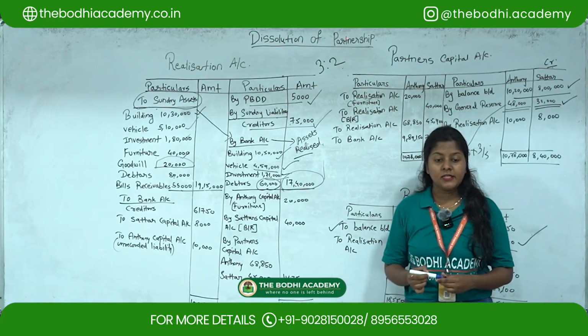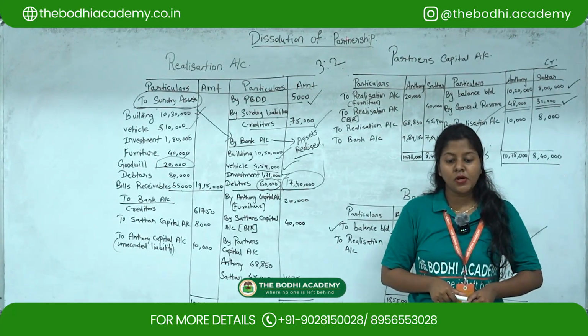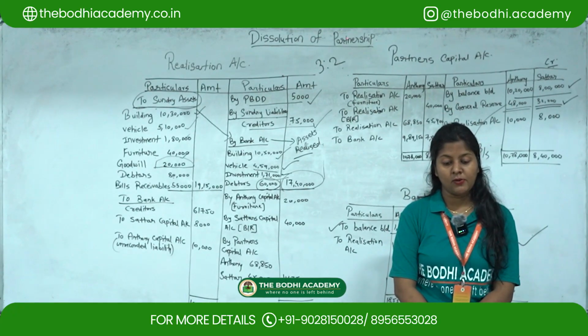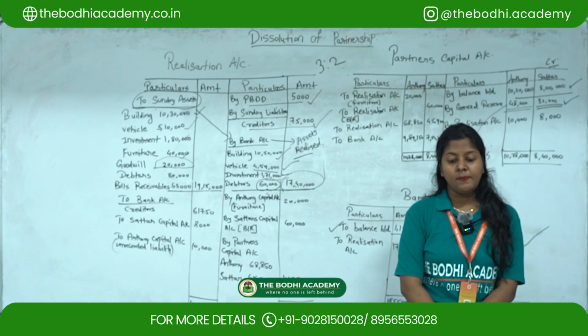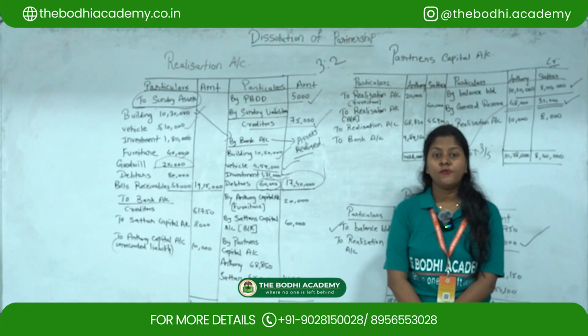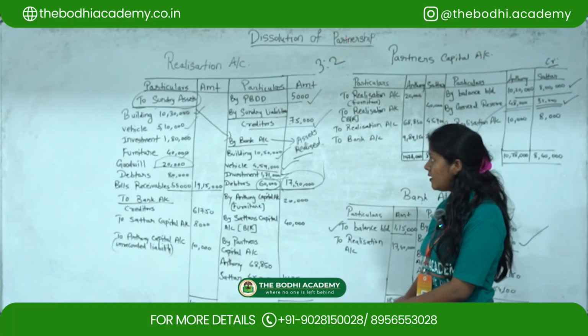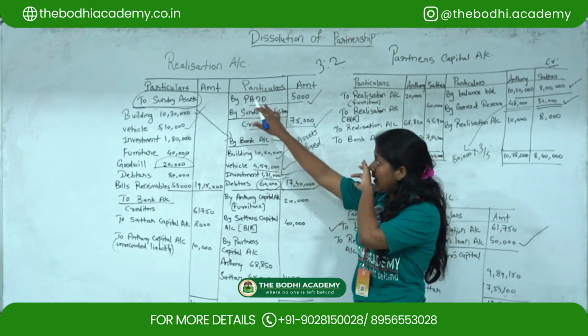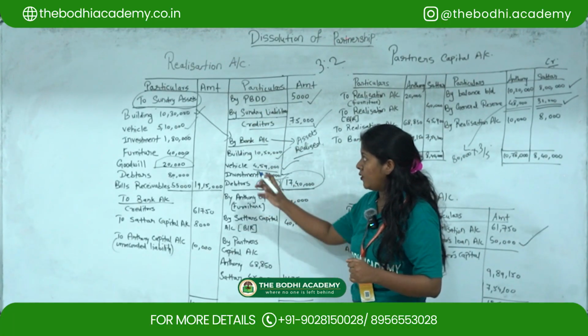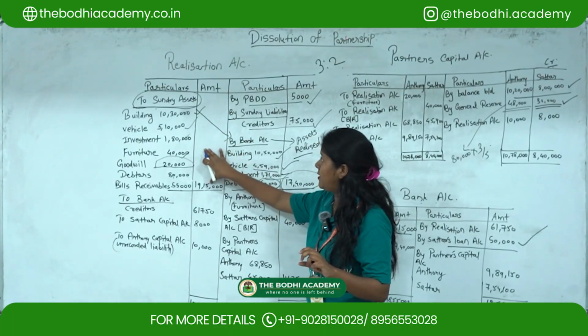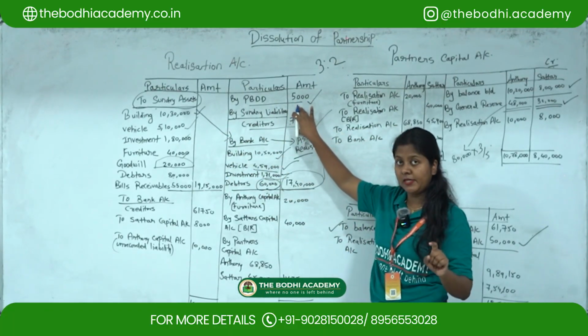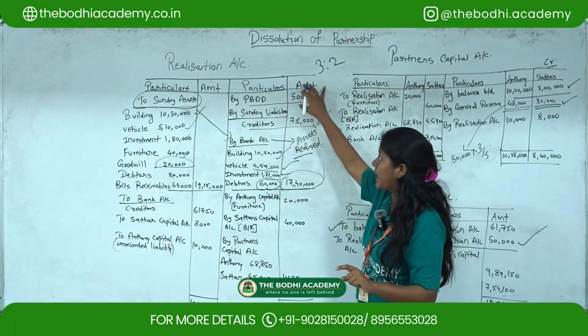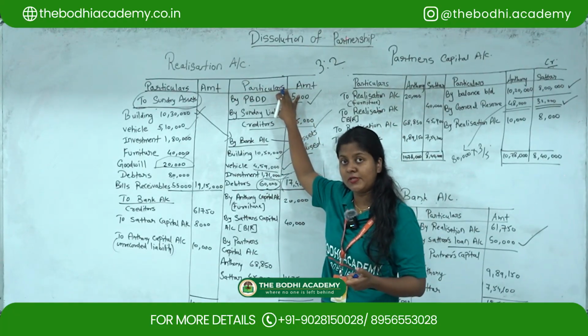Okay. Next, B part: Anthony took away furniture for rupees 20,000 and Sutter took bills receivable for rupees 40,000. So with regards to the realization account, the first step is you have to write down all the assets, then you have to check for the liabilities. So liabilities you have to write down, then check for provisions, if any provisions are there.